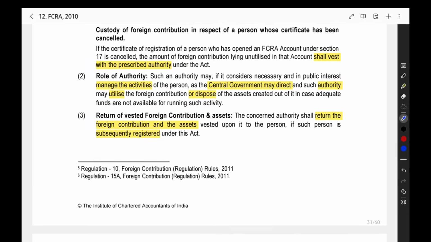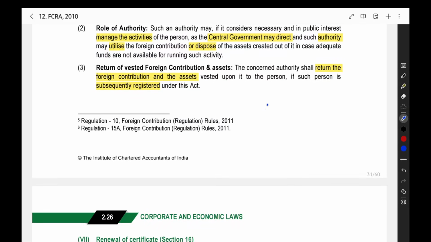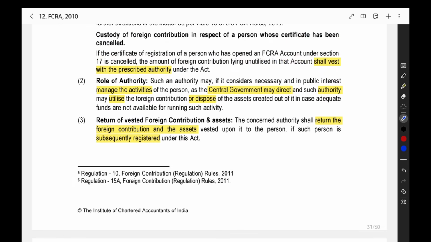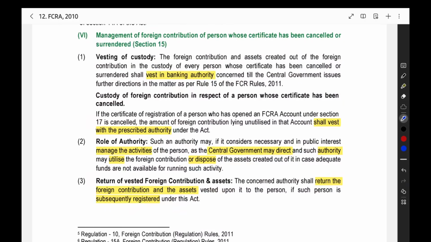And for this purpose only, for giving the directions, they have created the Foreign Contribution Regulation Amendment Bill 2026. But it did not get passed, so there is no fear for amendments and all. This did not get passed, so no amendments in FCRA Act till now. When we are getting the bill passed and after that it becomes the Amendment Act, then we will get the amendments, then the ICA will notify it in the study material, we will get the new study material. After that, we have to see whether any amendments are there, what amendments are there, that we can see thereafter. So, till now there is no amendments in this regard, no need to panic. So, that I wanted to tell you here.